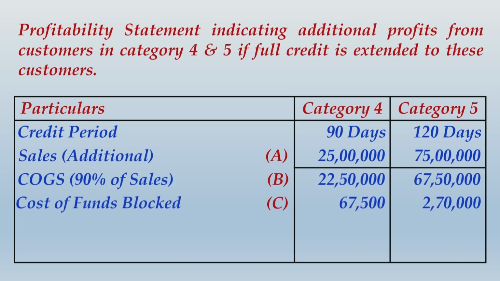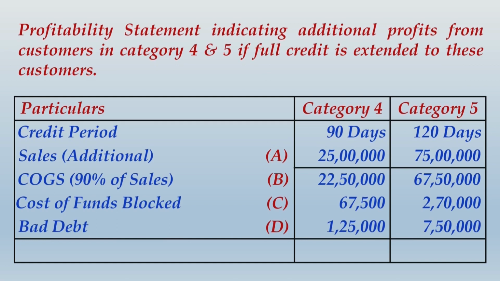Cost of funds blocked. How to compute this cost of funds blocked? I'll show the detailed workings. And then bad debts, already given to you as a certain percentage of sales. So in this category 4, it is 5% of sales.